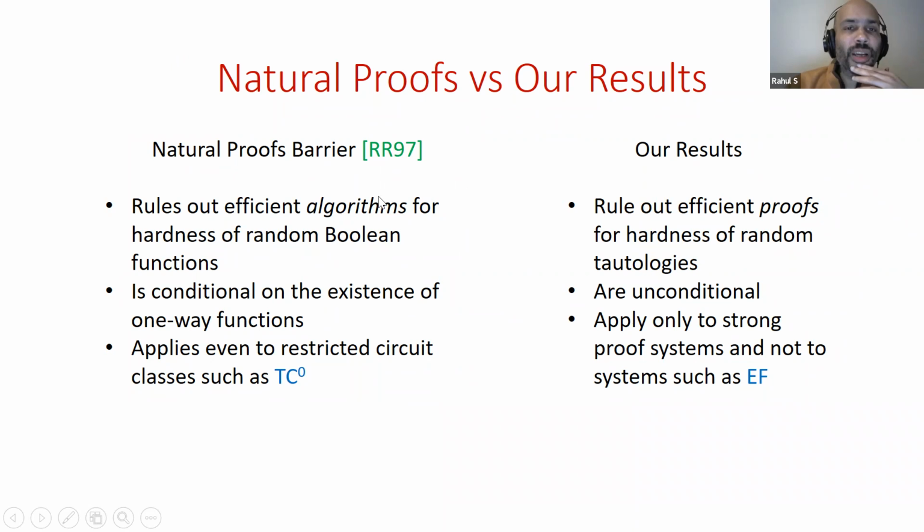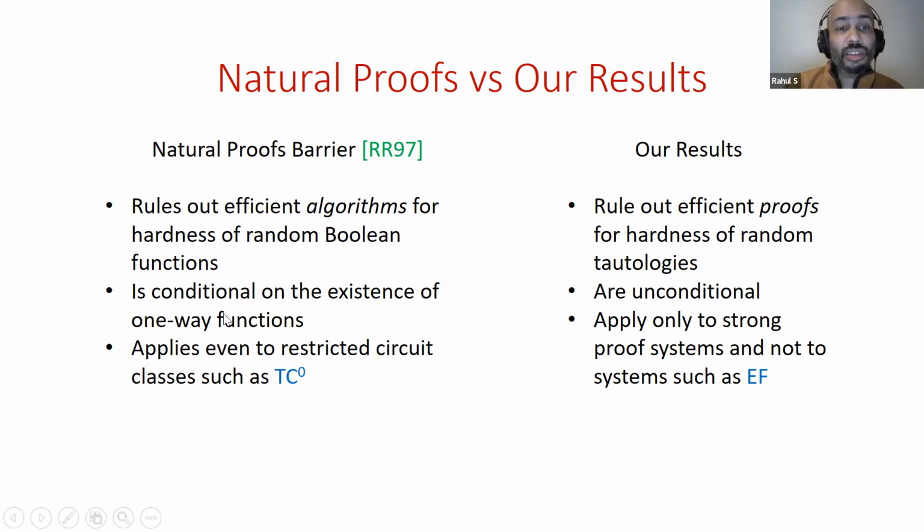So what is the natural proofs barrier? The natural proofs barrier rules out efficient algorithms for certifying the hardness of random Boolean functions. So it says that there's no efficient algorithm which certifies for most Boolean functions that they're hard, and of course doesn't falsely certify that any Boolean function is hard, and this holds under some cryptographic conjecture.